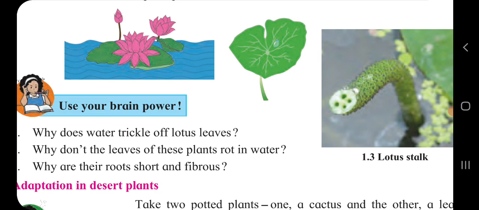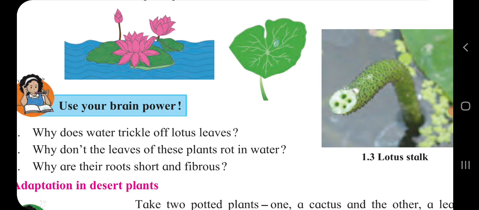Aquatic plants means plants living in water only. To survive in water without getting wet, rotting or sinking to the bottom. Without weight, means wax is there in this type of leaves. That's why the flower and leaves can't get wet. Other thing, it will not rot, means it will not become damaged, because it is in the water all the time. Because of that also it will not be damaged.